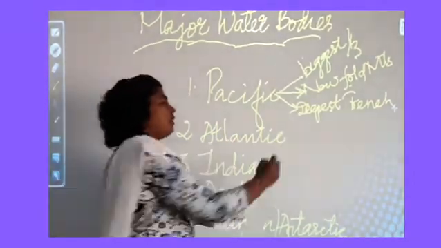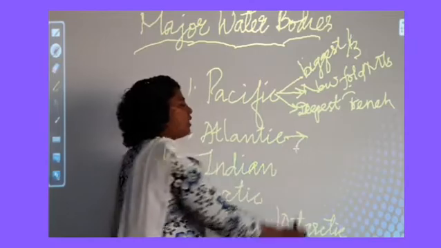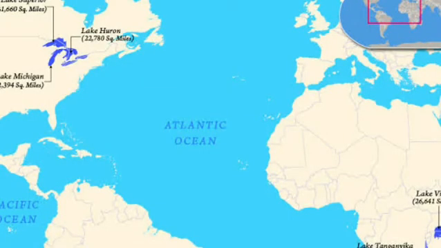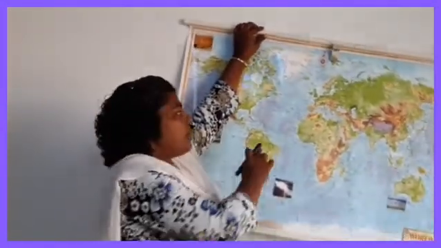And the next biggest ocean is the Atlantic Ocean. I already told you it is S in shape. When we see this Atlantic Ocean, in the eastern part we can find Europe, and in the southern part we can find Africa. Okay, and in the west we can find both North America and South America.